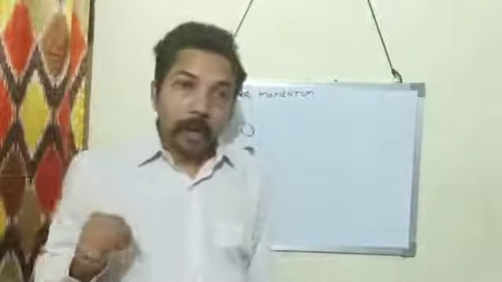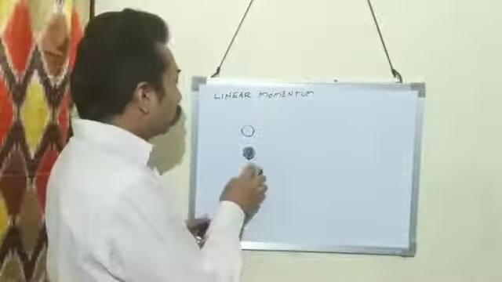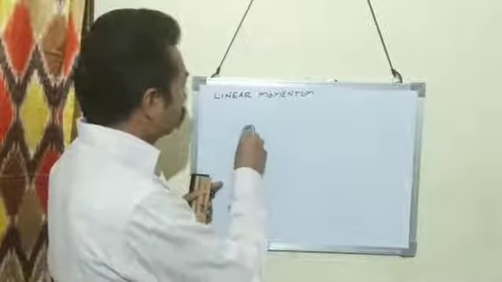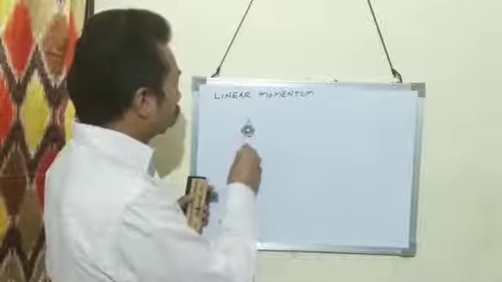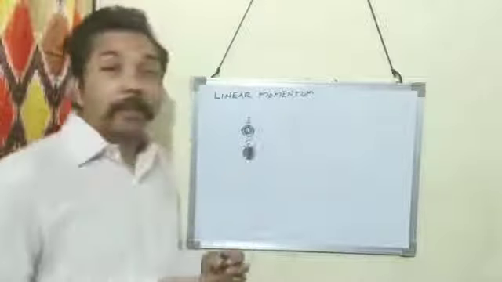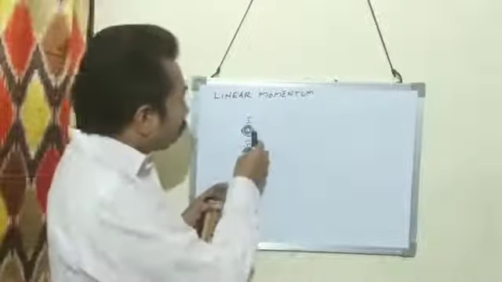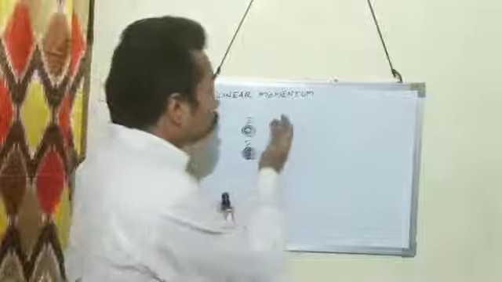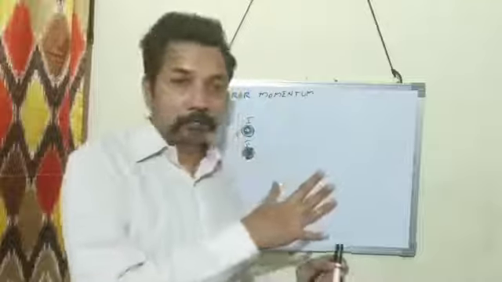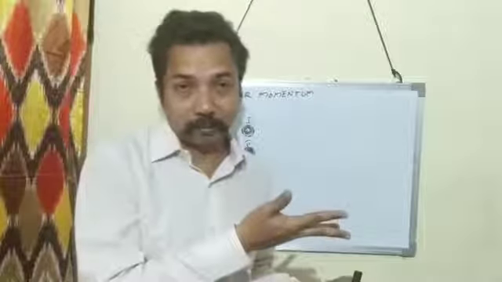Now, next case, take two cricket balls. This is the first cricket ball and this is the second cricket ball. Both have equal mass. Cricket ball 1 is moving slowly and cricket ball 2 is moving fast.